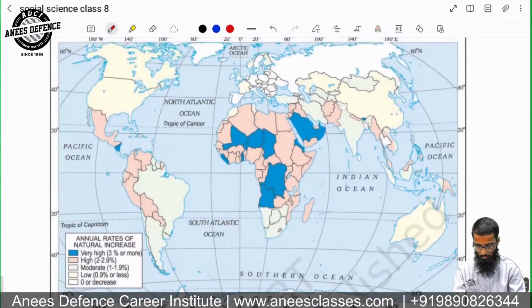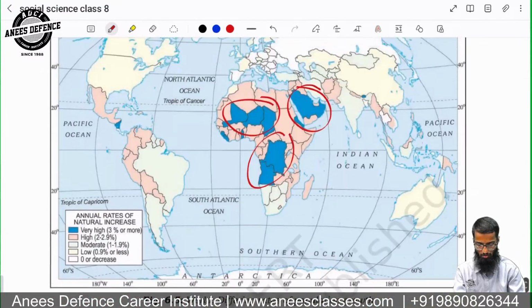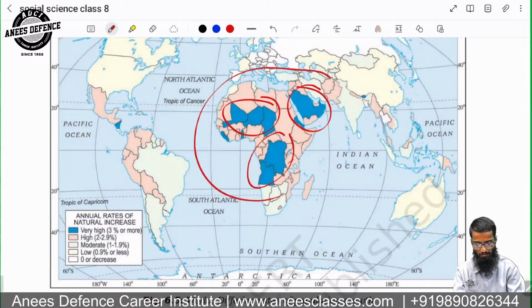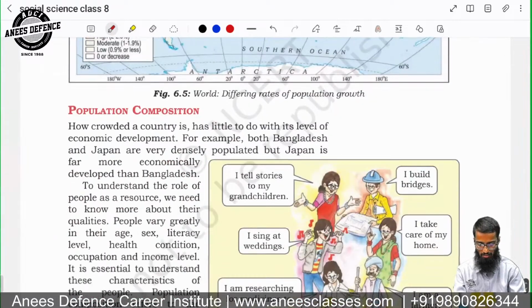ये देखो, annual rate of natural increase. This map is important. If you look at the map, you can see areas with high natural increase. These areas of Africa, right? Very high, 3 or more %. Followed by then, so you can see that only in Africa you will see continuous rise of the population because of underdevelopment.